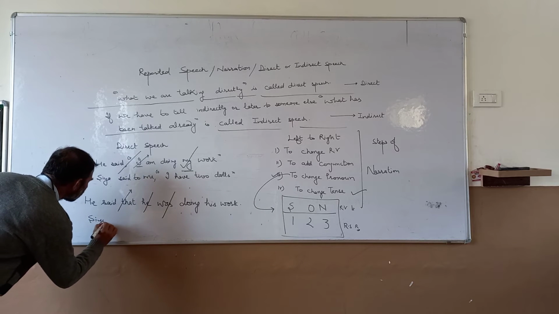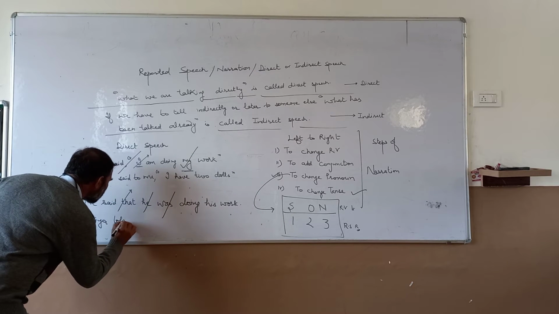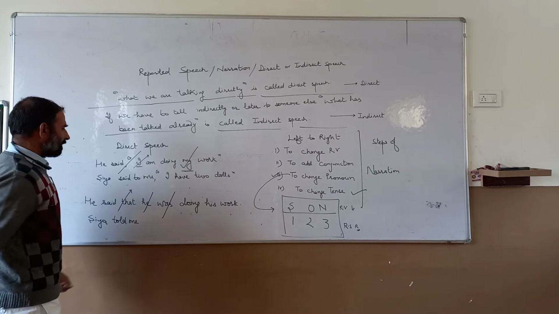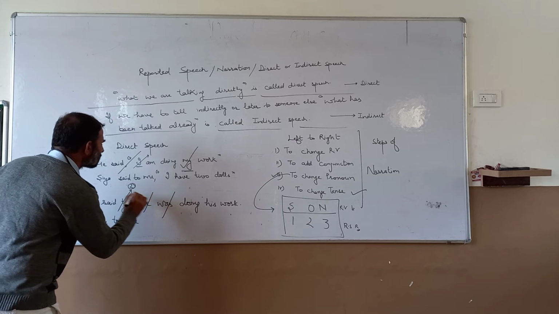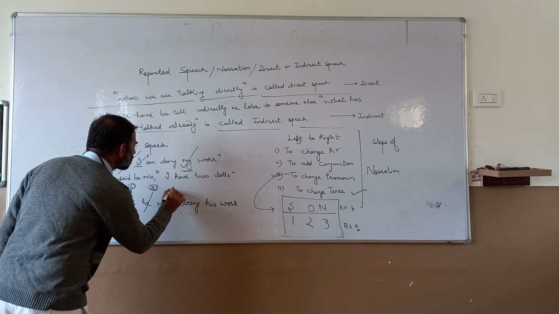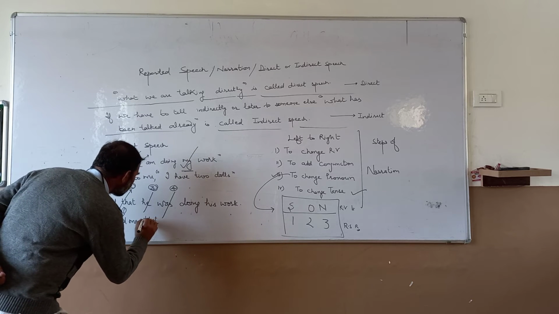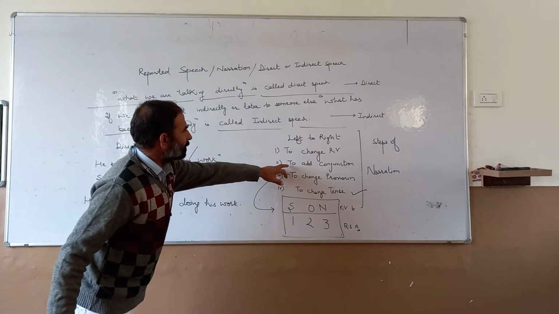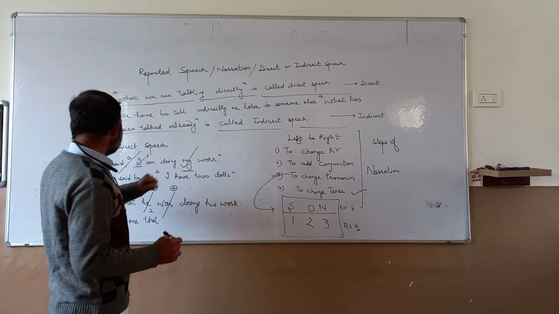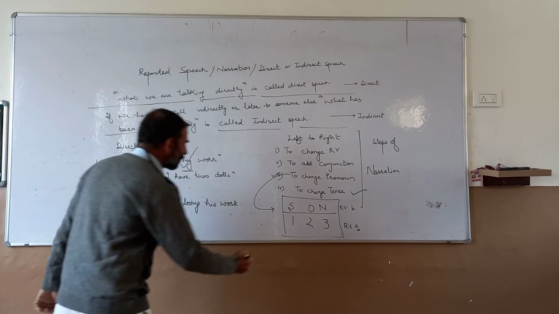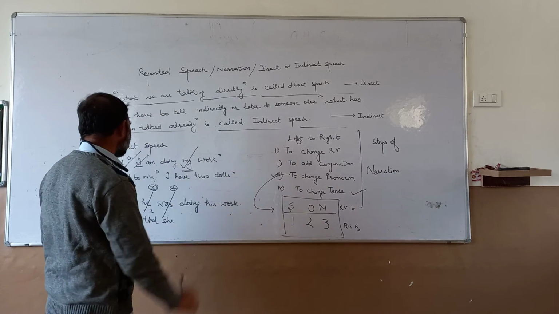Next, Sia said to me. Now, the object is given, so told me. This is the first step, to change the reporting verb. Here is the second step, third step, fourth step. Clear? First step is taken, then the second step, to add the conjunction. Then the third step. Now, I is given here. First person is given, so according to the subject, Sia, it will be she.